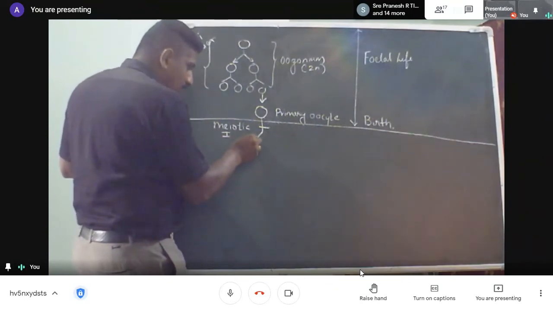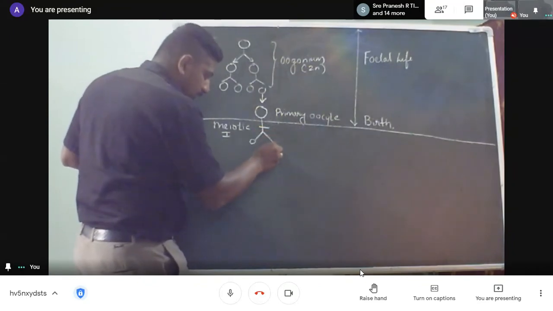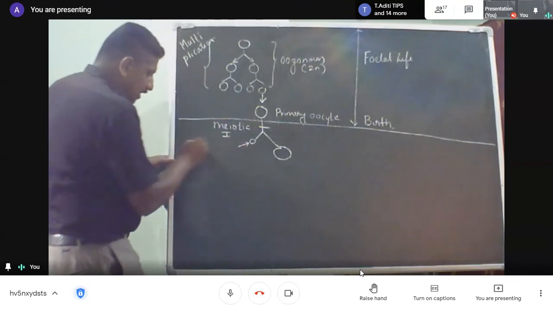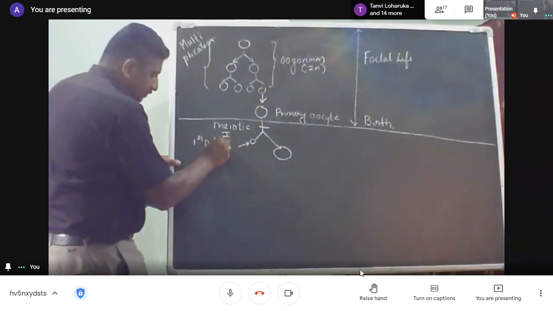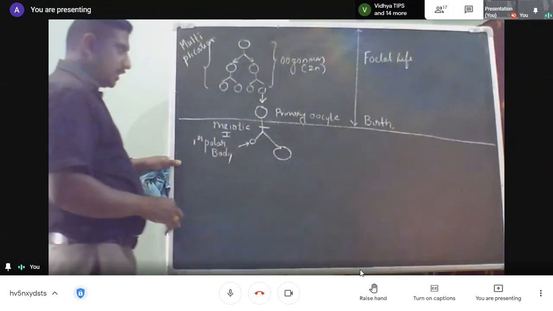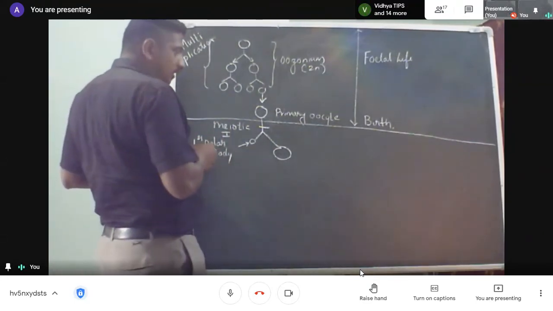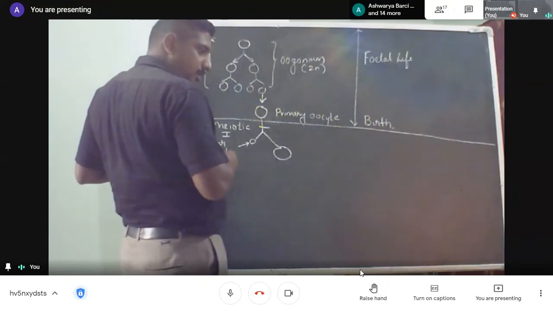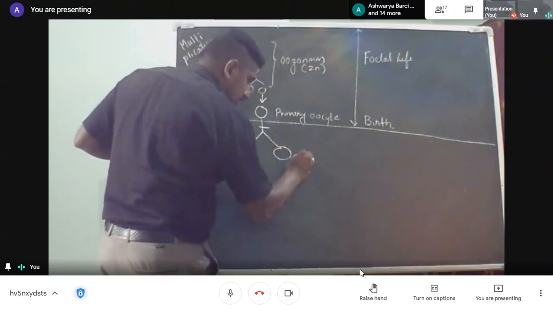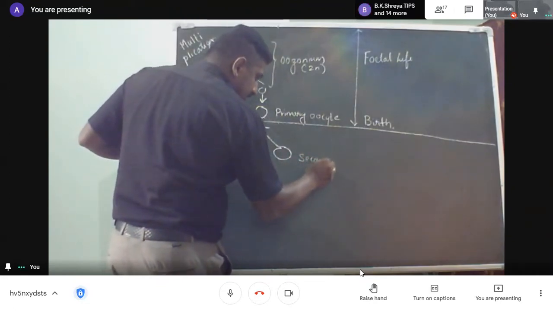As a result, one small structure and one large structure are formed. This one is called the first polar body. After meiotic division 1, we get another important structure called your secondary oocyte.